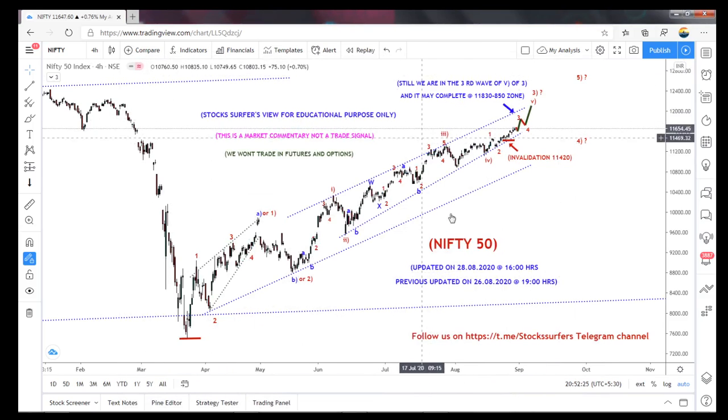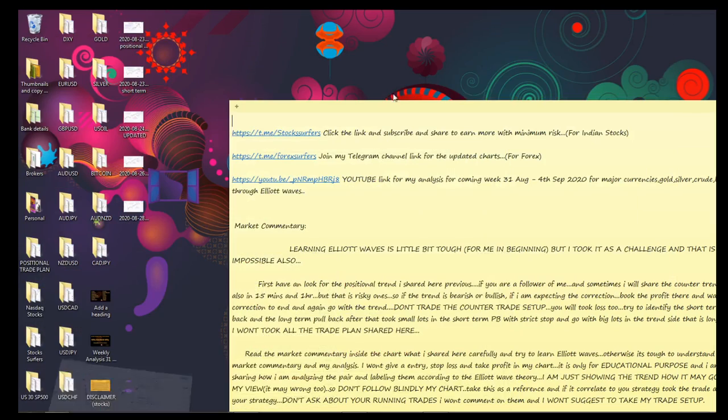So this is Nifty, and I will show you my Nifty positional trade setup and view first.